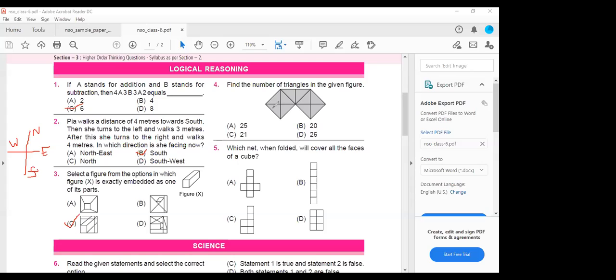This is 1, 2, 3, 4, 5, 6, 7, 8, 9, 10, and then full 11, 12, 13, 14, 15, and then the big one, 16, 17,